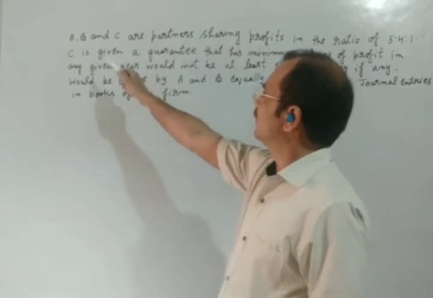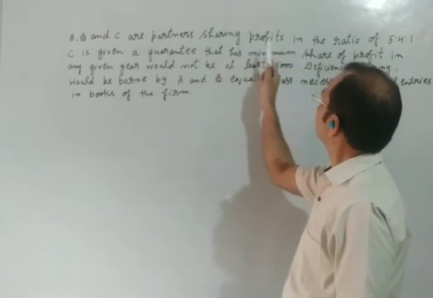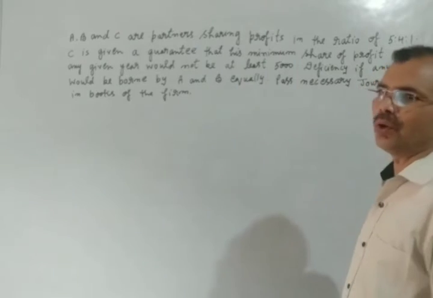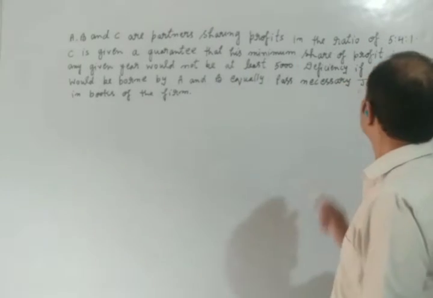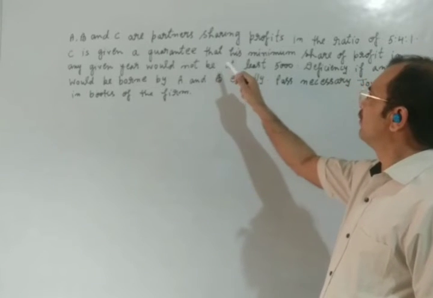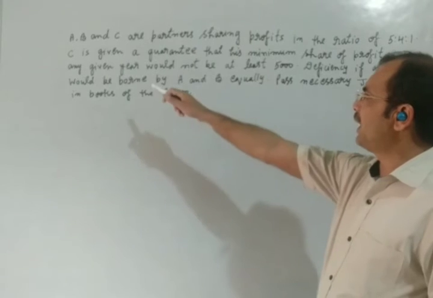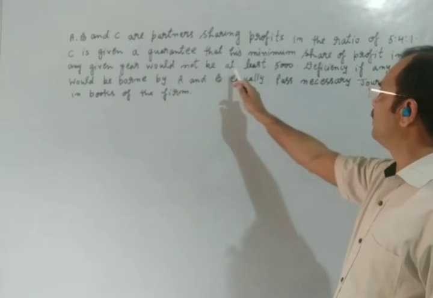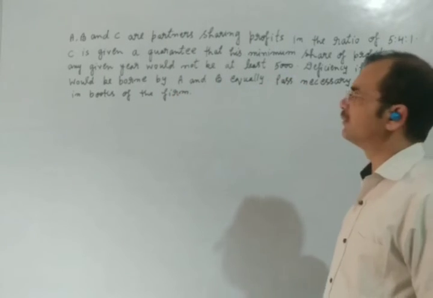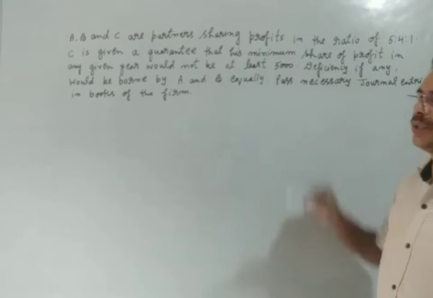Here is a question. A, B and C are partners sharing profits in the ratio of 5:4:1. C is given a guarantee that his minimum share of profit in any given year would be at least 5,000. So students, you should understand this question.